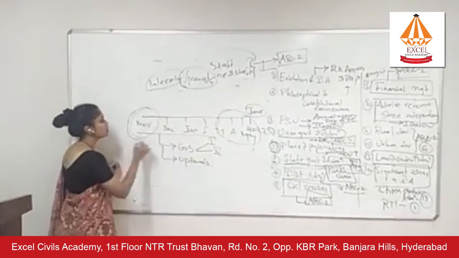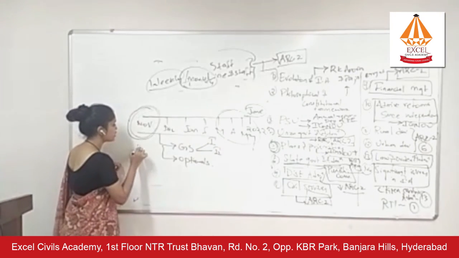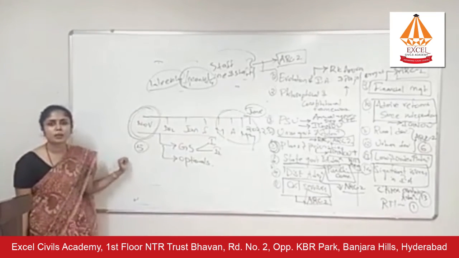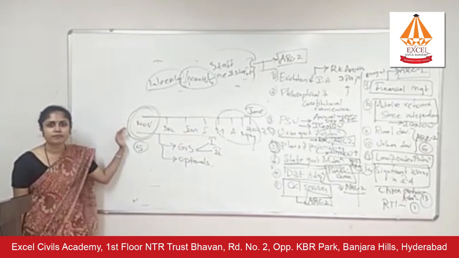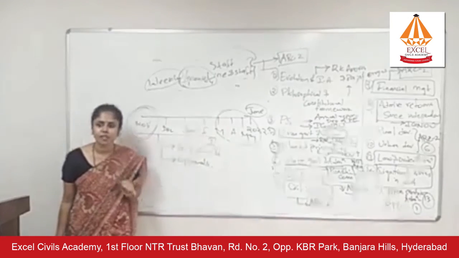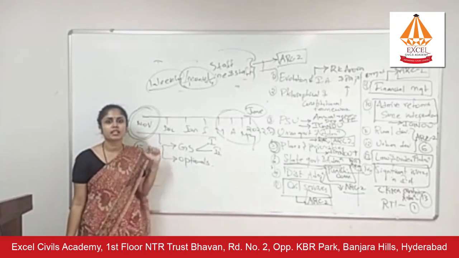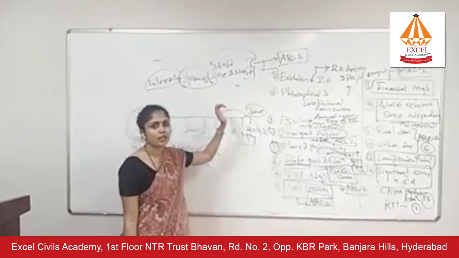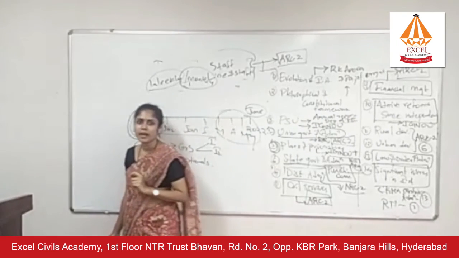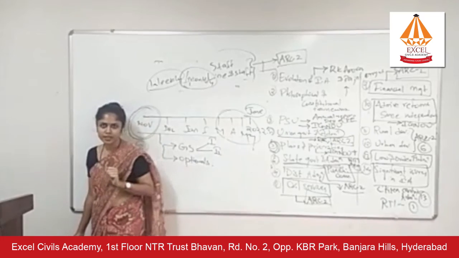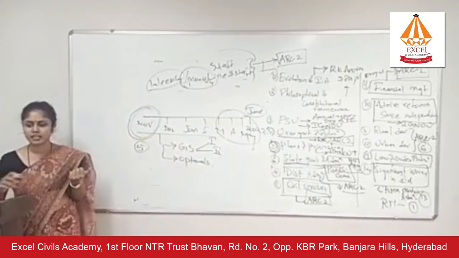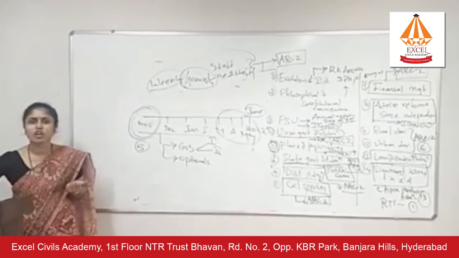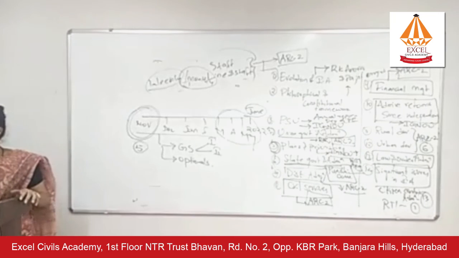If you have to finish GS paper 1 and the 5 chapters from optional paper 1, then you see how much you have to finish every week to meet your monthly target, right? So first, have a long-term plan, and based on that long-term plan, you have weekly targets. It is not possible to have daily targets because some days you might not be able to read properly.